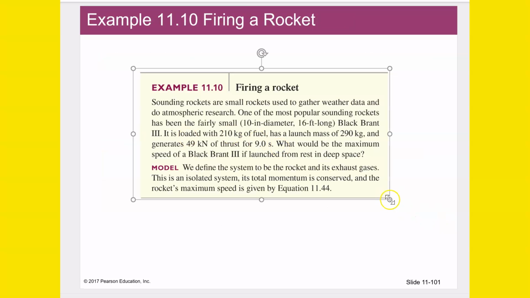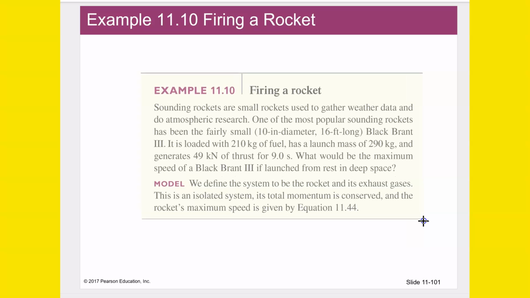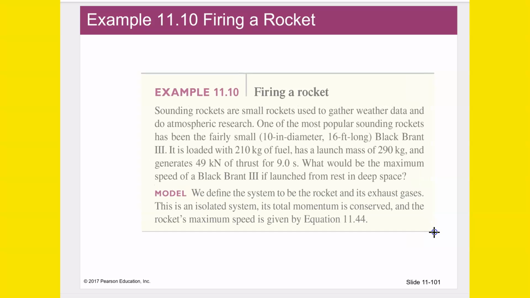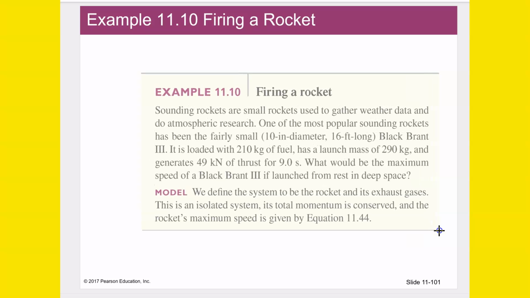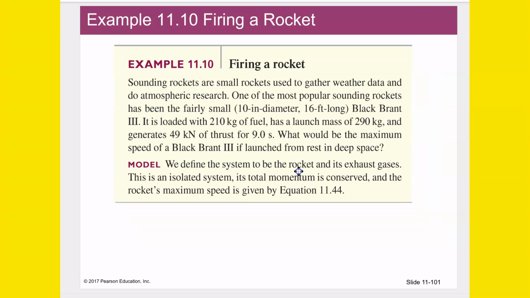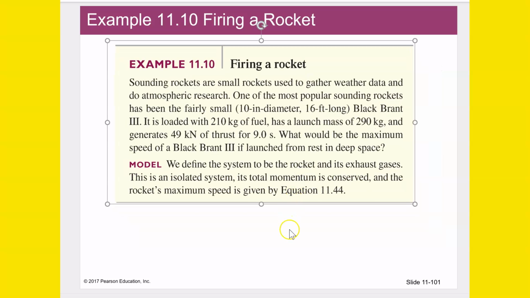Here's an example. Sounding rockets are small rockets used to gather weather data and do atmospheric research. One of the more popular sounding rockets has been fairly small, 10 inches in diameter, 16 feet long, the Black Brant 3. It is loaded with 210 kilograms of fuel, has a launch mass of 290 kilograms, and generates 49 kilonewtons of thrust for 9 seconds.